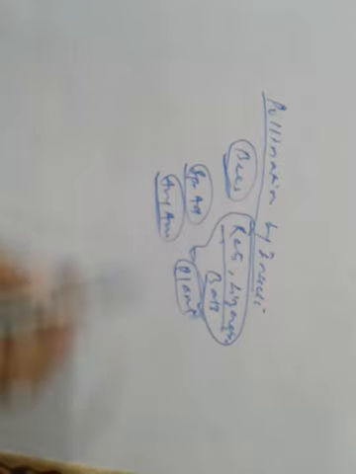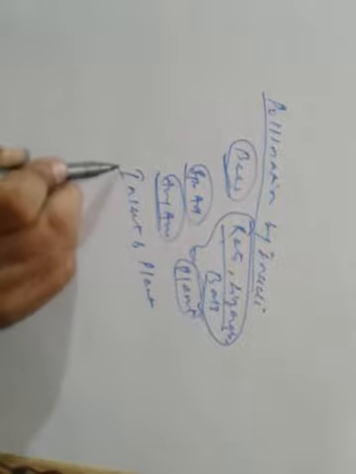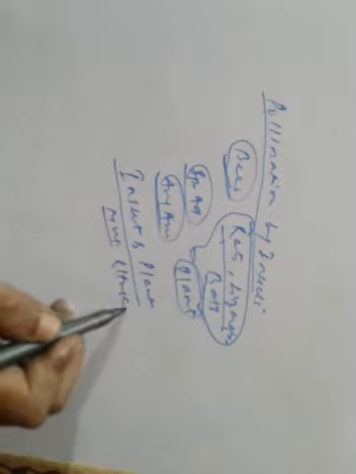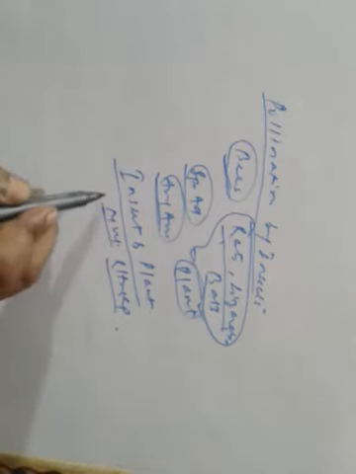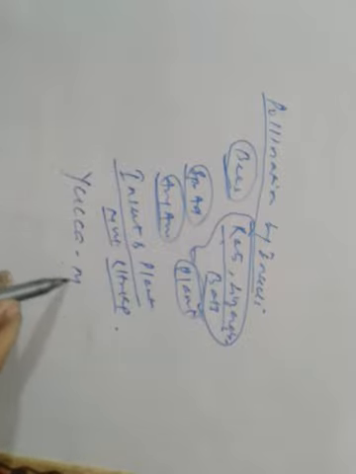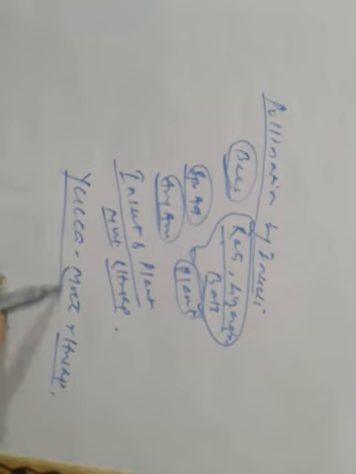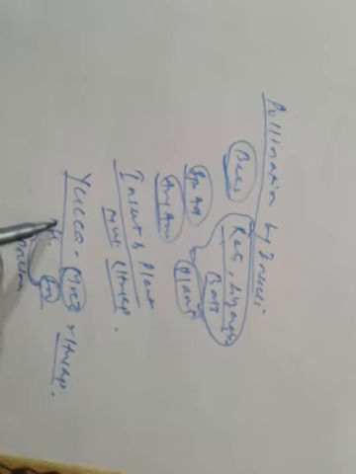In some cases, what happens? The insect and the plant exhibit a mutual relationship. How? Let us take an example, the yucca moth relationship. What happens here? The moth is the insect here. It helps in pollinating the yucca flower.